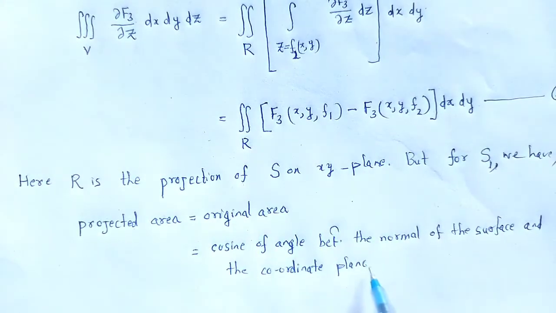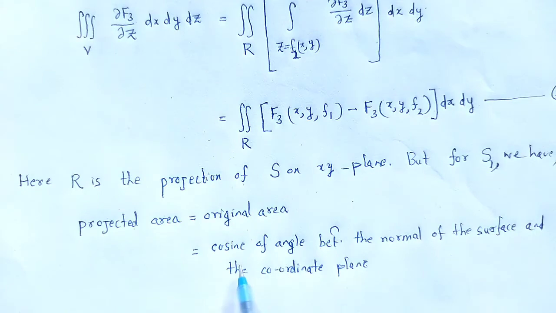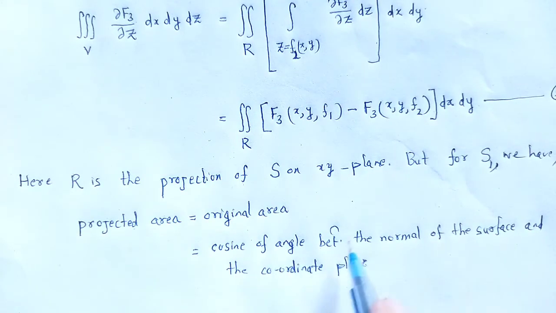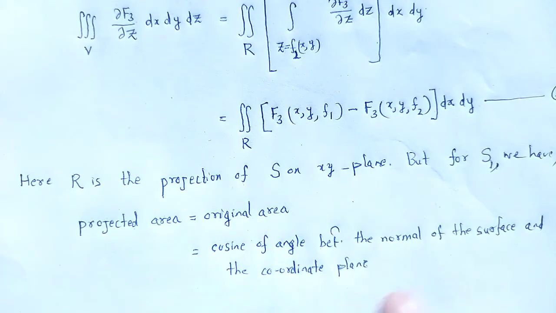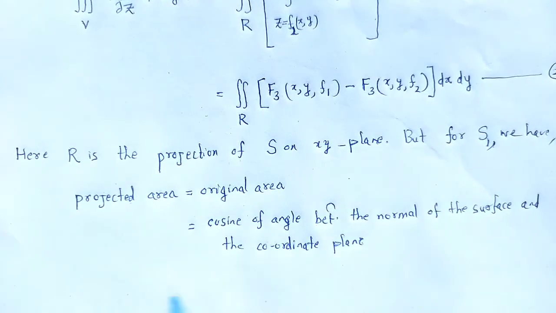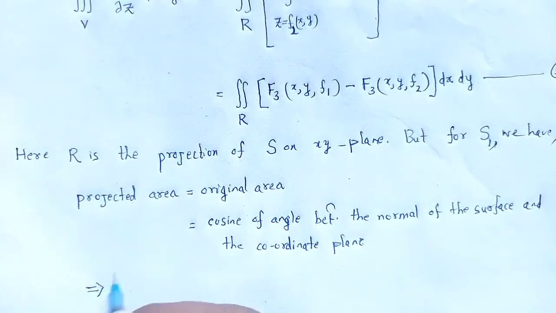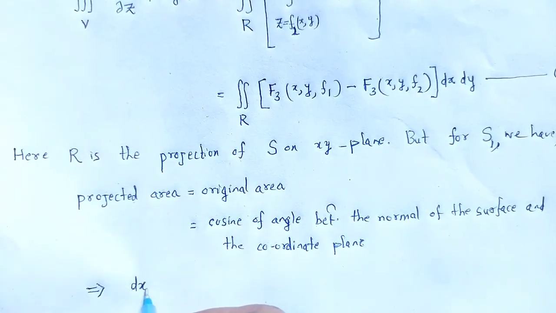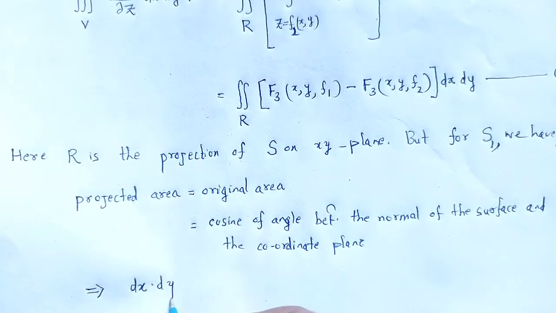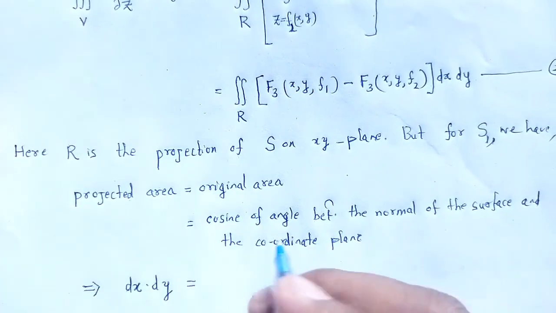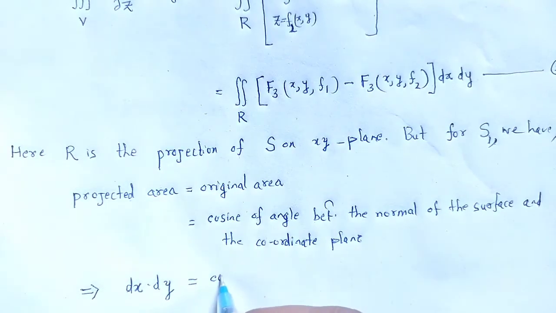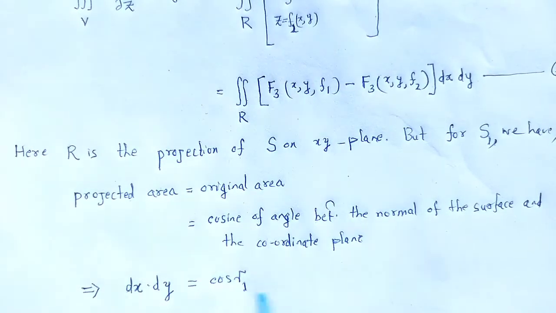The projected area, that is dx into dy, is equal to the cosine angle, that is cos gamma 1.